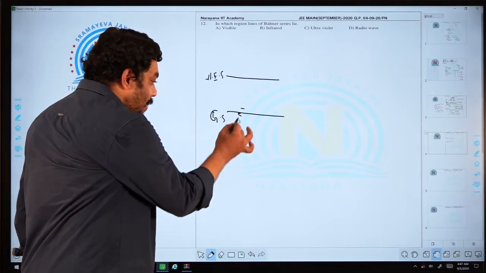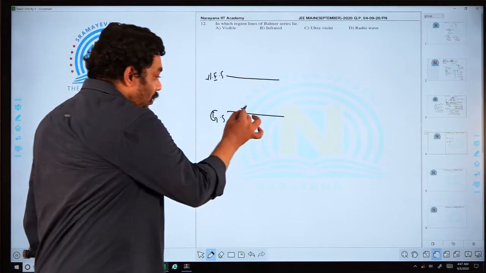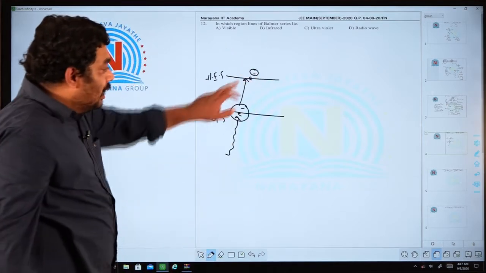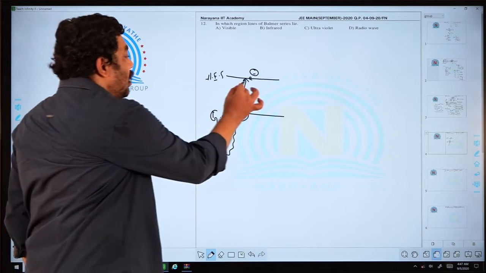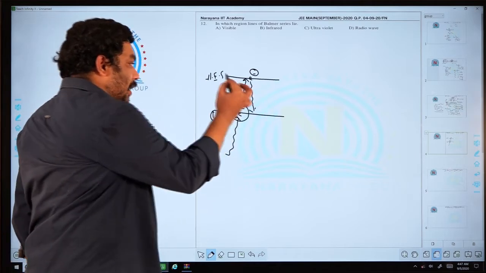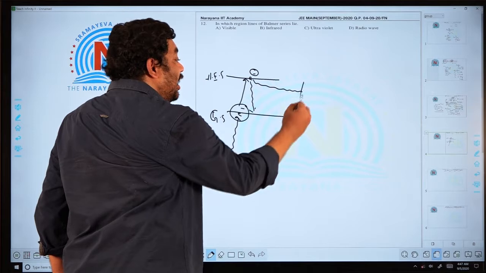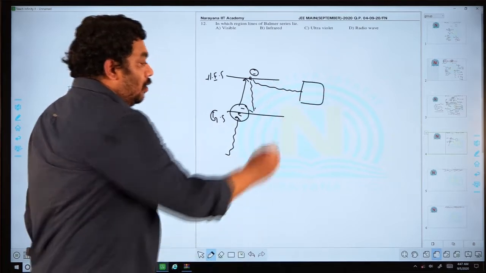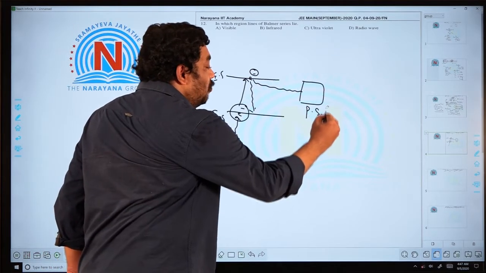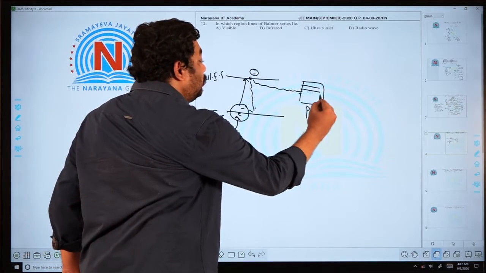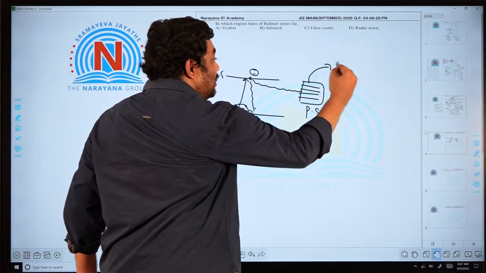By supplying some energy to this electron, it enters a higher energy level, where it is unstable, and it comes back. Before coming down, it releases energy in the form of radiation. On a photosensitive plate, the lines observed are called the spectrum.